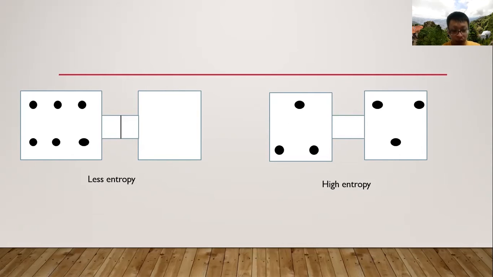So this states that energy tends to be dispersed, to be random, which means to be equal. In the final condition, each side will have 3 molecules having the same energy, and the energy between the left column and right column will be balanced. So this one we call a higher entropy, as the energy is randomized.